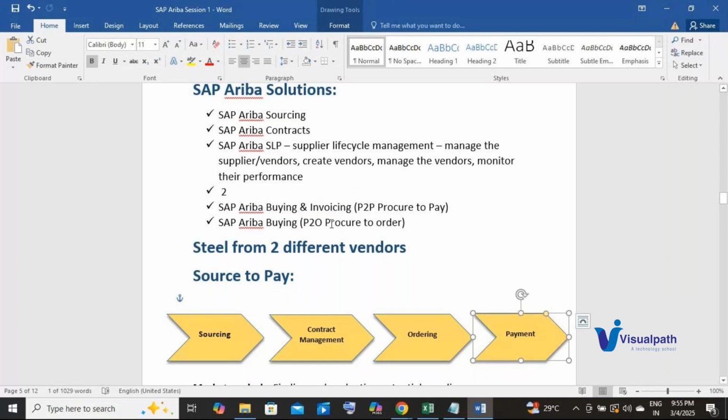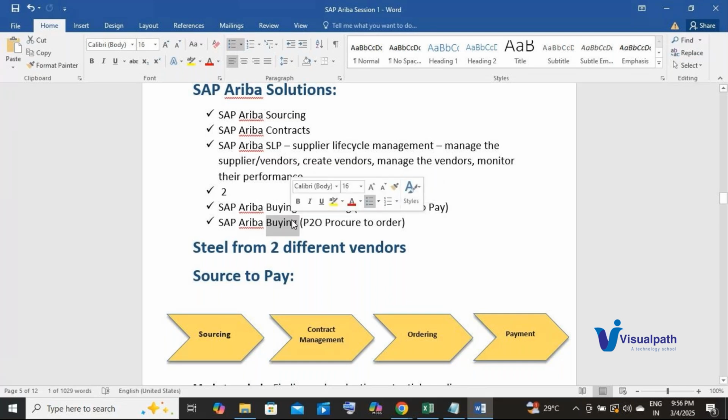So procure to order means I can create a purchase order. That purchase order will be sent to the supplier. The supplier will then send the goods and I will receive the goods. That's where it stops with SAP Ariba buying. The supplier cannot send the invoice because I am not having the invoicing part here. So to send the invoice or to receive the invoice into my buying system, I have to use the SAP Ariba buying and invoicing solution. I cannot use SAP Ariba buying.